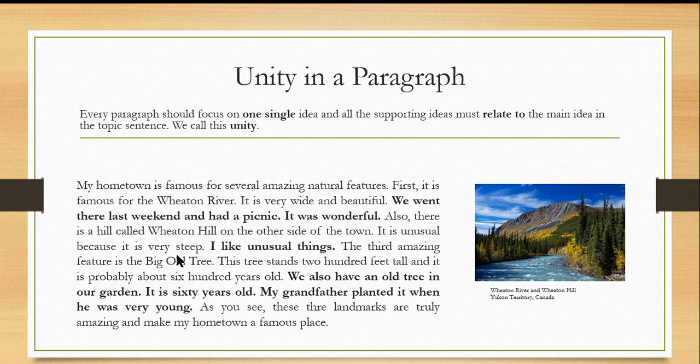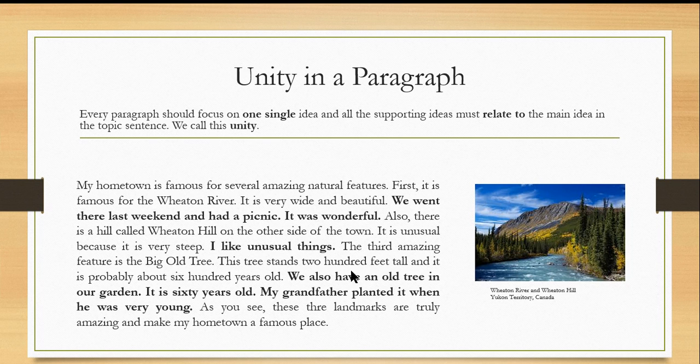The third amazing feature is the big old tree. This tree stands 200 feet tall and it is probably about 600 years old. This big old tree is an amazing feature of the Wheaton town. Why? Because it is probably 600 years old and it is very tall.